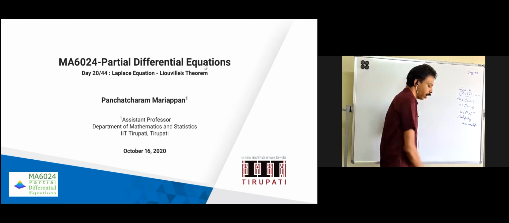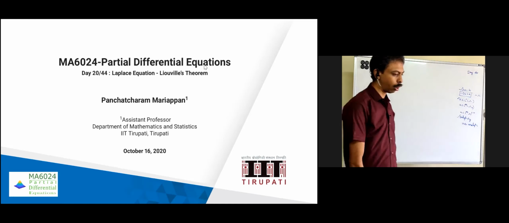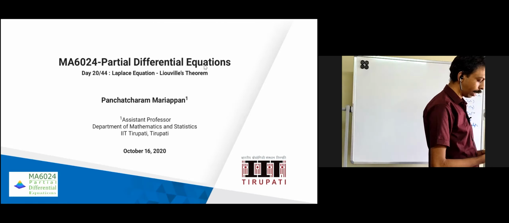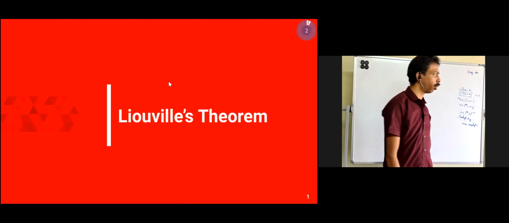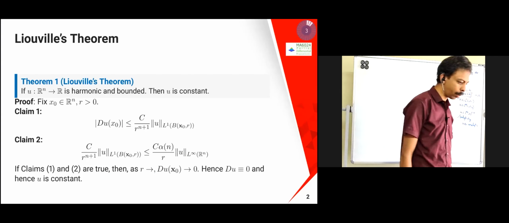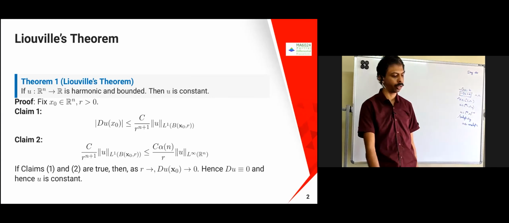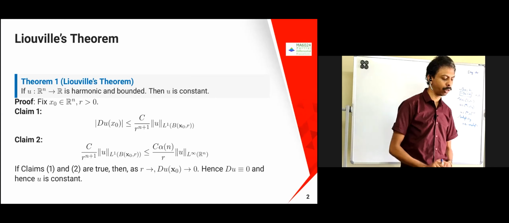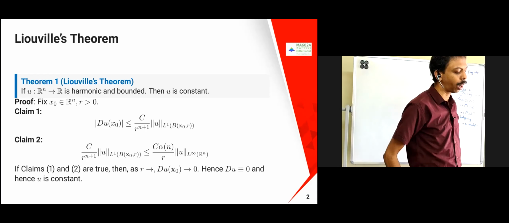Now we will prove one more thing, the constant one, Liouville's theorem. This is the one we are trying to prove in today's class probably, but before that we'll prove two more things. Liouville's theorem says that if u from Rⁿ to R is harmonic and bounded, and remember that I am stressing the bounded here, then u is constant.